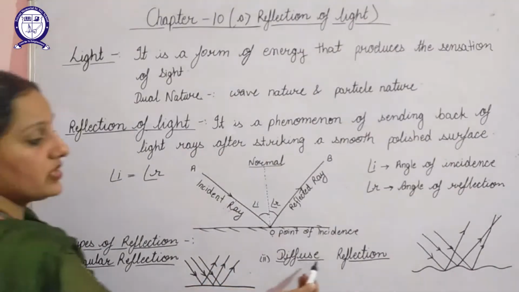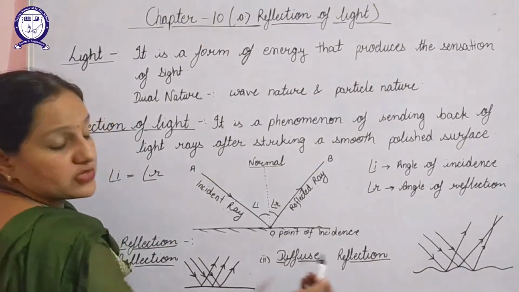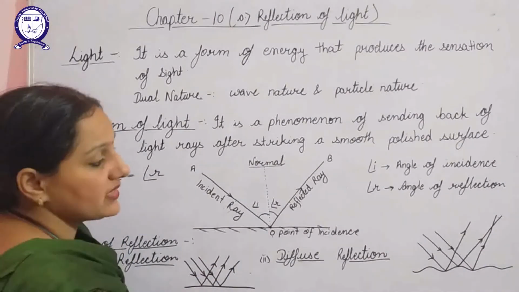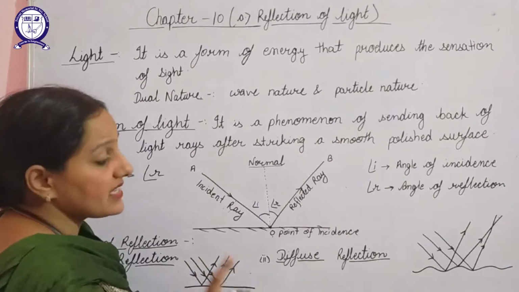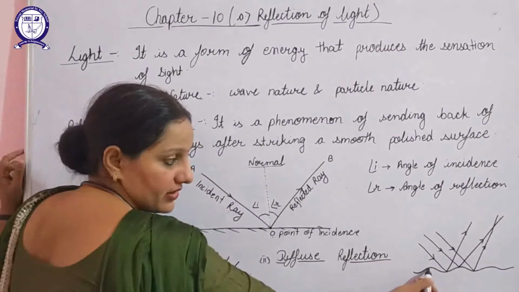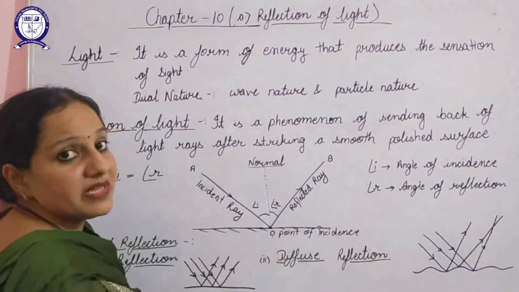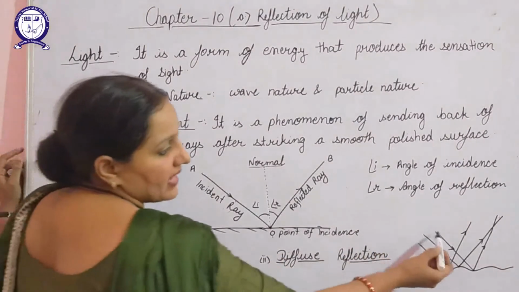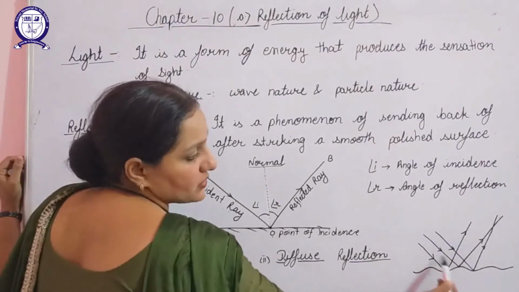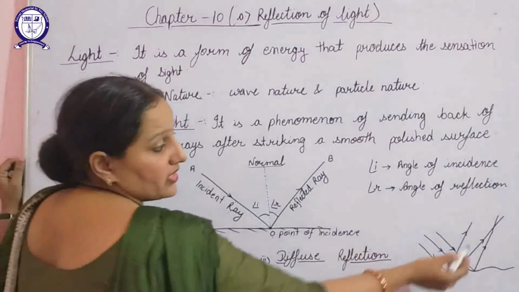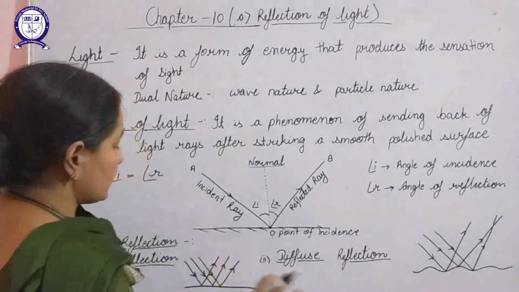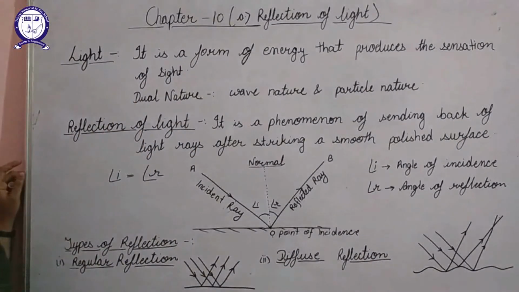But diffuse reflection is a type of reflection that takes place from a surface which has irregularity. That means if the reflecting surface is irregular, then the type of reflection will be diffuse reflection. As you can see here, the parallel rays of light get reflected at different angles, so they are no more parallel. So this was about the types of reflection.